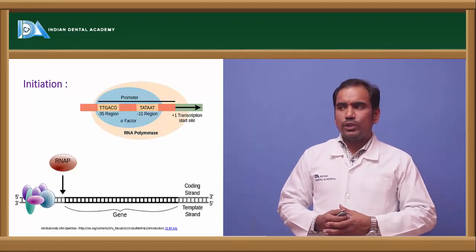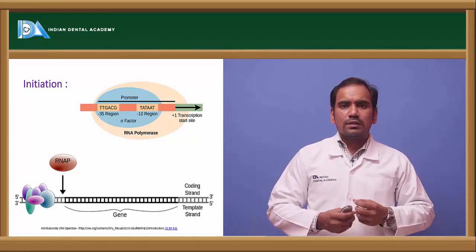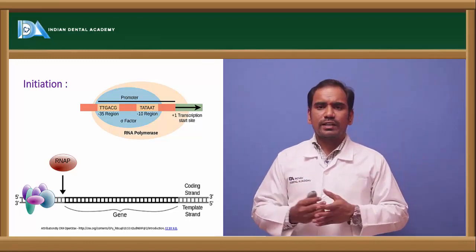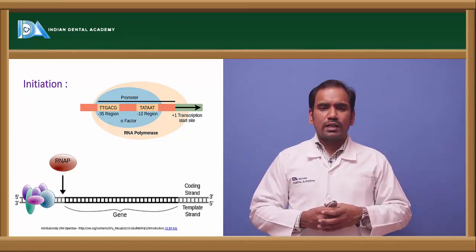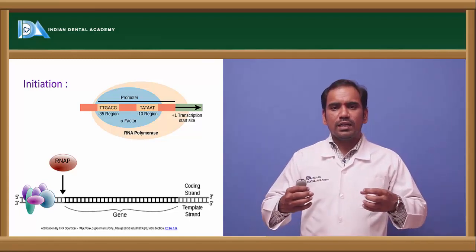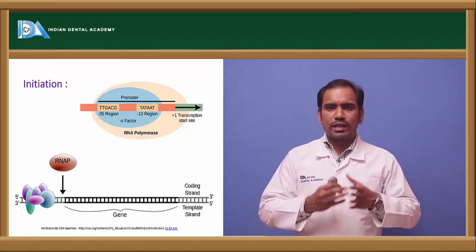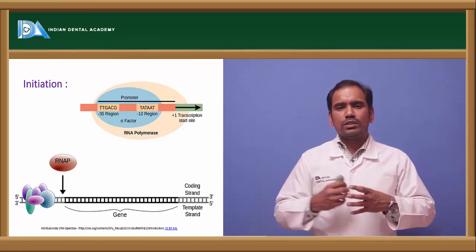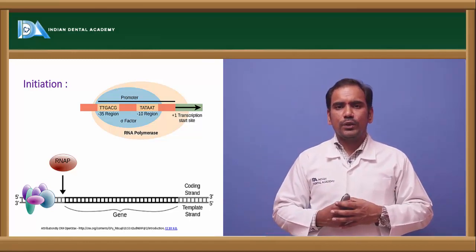So coming to initiation of transcription, what happens? The initiation of transcription requires recognition of a particular sequence on the gene which has to be transcribed. We call it the transcription unit. That transcription unit is nothing but the length of the DNA that has to be transcribed. What do we mean by transcription unit? It has a promoter region, it has a termination region, and the region which is transcribed. All this together we call the transcription unit.